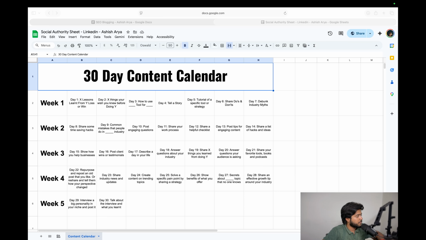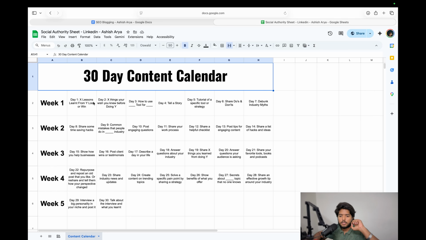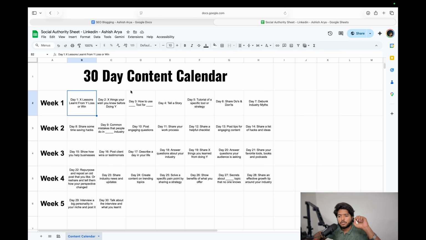I hope the screen share is visible. You can see how you can create content for 30 days. I have created a 30-day content calendar, which I'm going to share. All you have to do is upload this 30-day content calendar to Claude and ask Claude to generate posts based on your memory.